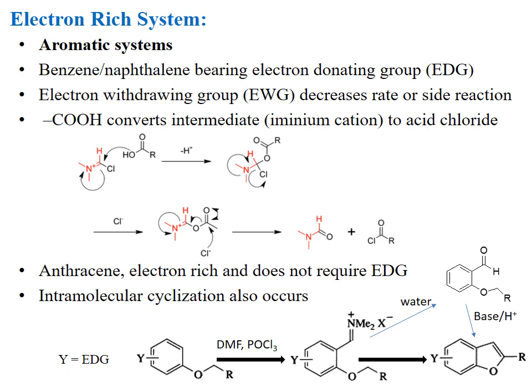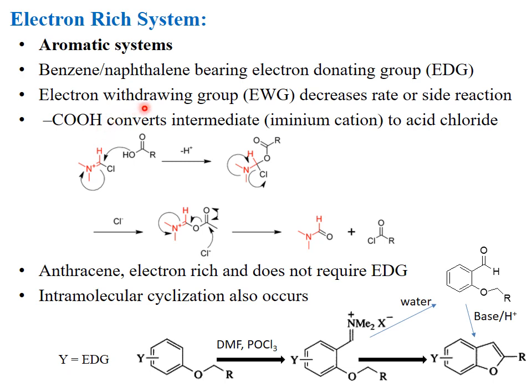I am repeating this point. If carboxylic acid is introduced to the iminium cation, which is the intermediate of the Vilsmeier-Haack formylation reaction, instead of the aromatic system, then the amide is recovered and the carboxylic acid is converted to the acid chloride.